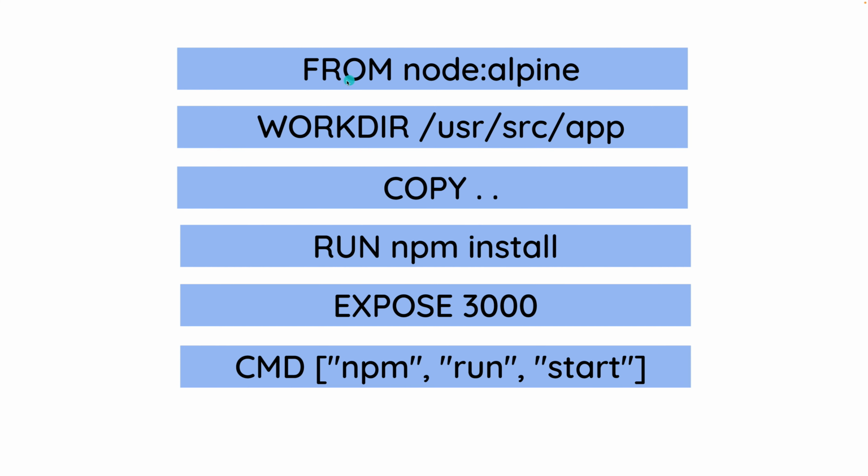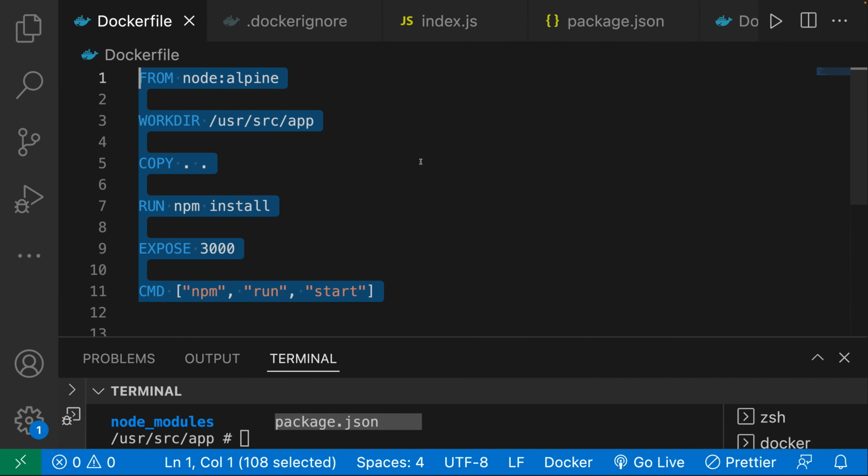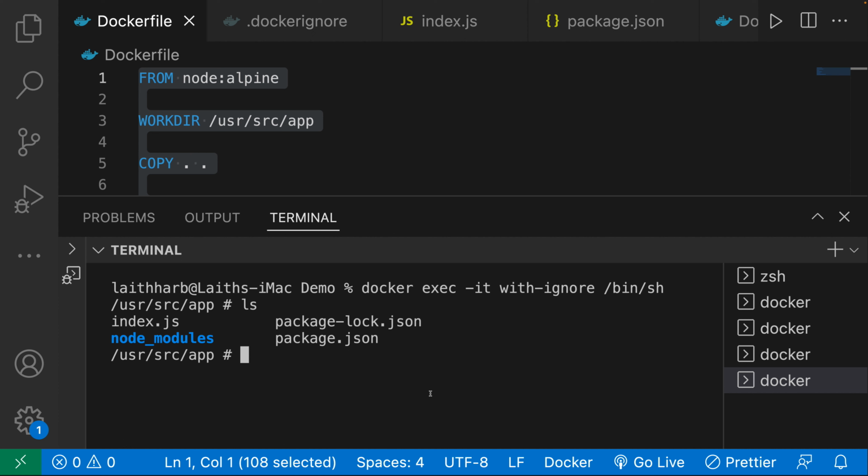What it's going to say is, oh, I've already executed this layer and I know the changes are going to look like this. So let me go ahead and grab it from memory. And it's going to do that same for here, same from here, same from here. So in essence, it is going to cache the results of the Docker file, which is going to significantly speed up the process. Just to prove it to you, this Docker file has already been built. So let's go ahead and build it again. And let's just look at the process a little bit more this time.